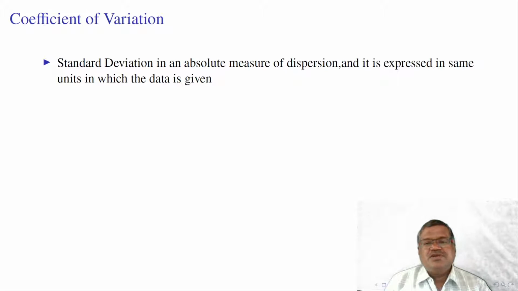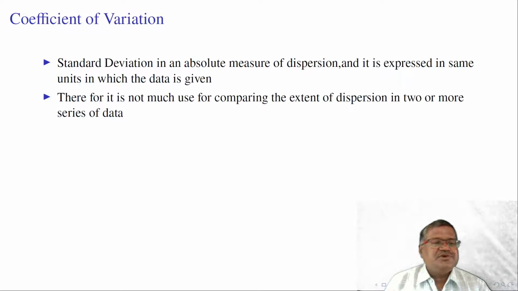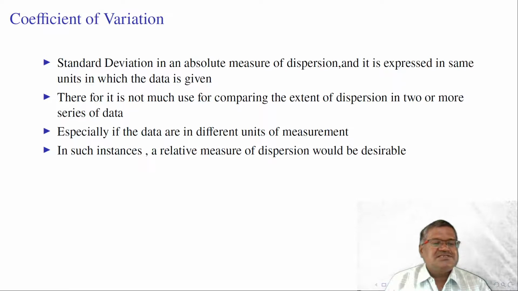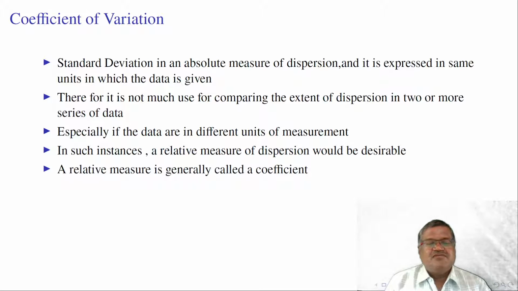Standard deviation is an absolute measure of dispersion. It is expressed in the same units of measurement. Therefore, it is not much used for comparing the extent of dispersion in two or more series of data, especially if the data are in different units of measurement. In such instance, the relative measure of dispersion would be desirable.